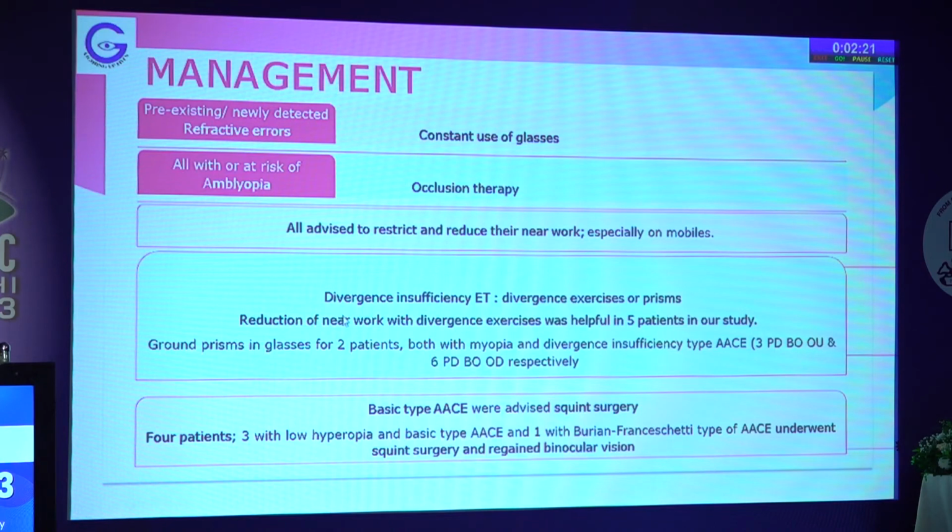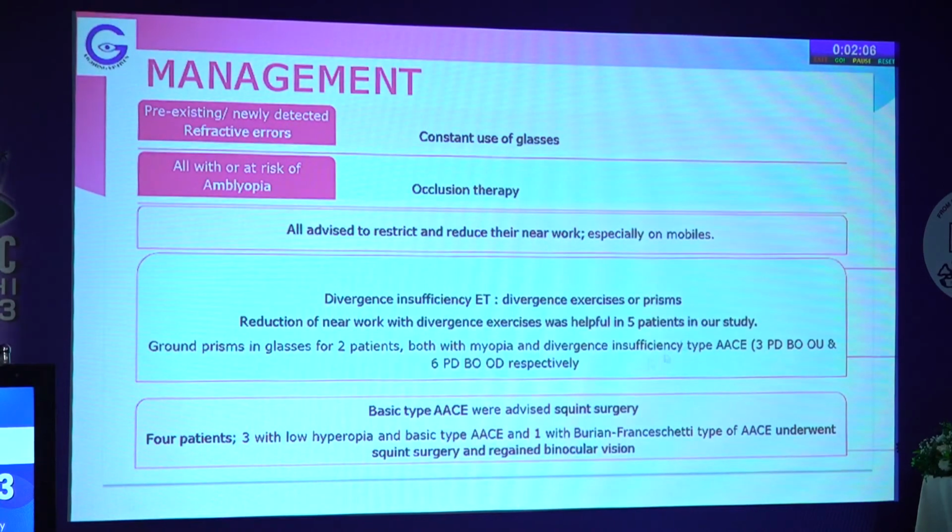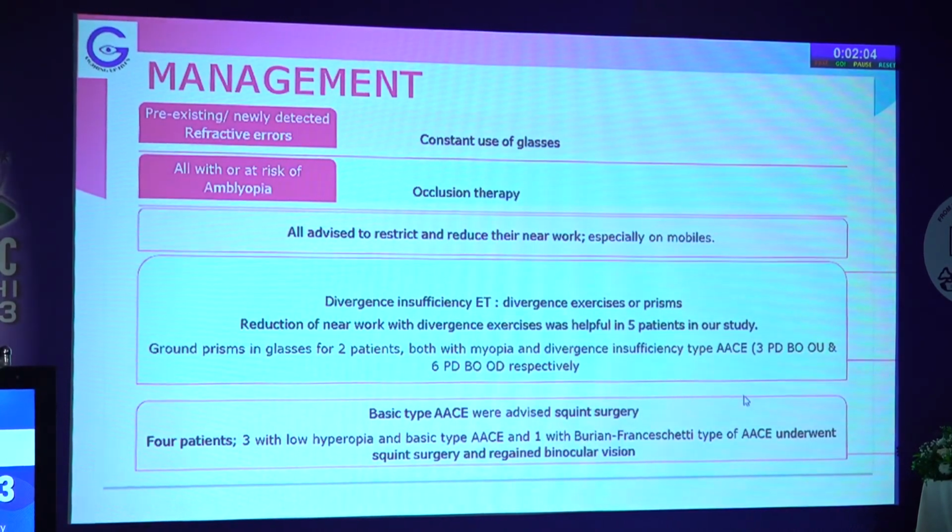In 5 patients, the reduction of near work with divergence exercises was helpful, and it helped them to control the ESO deviation and double vision. But a few patients required prismatic therapy also, like 2 patients were given ground prisms, both with myopia and divergence insufficiency. These were smaller prisms, so we could grind them in the glasses.